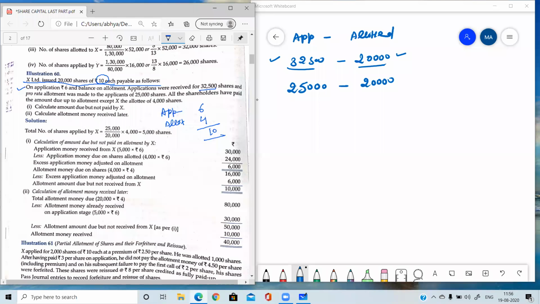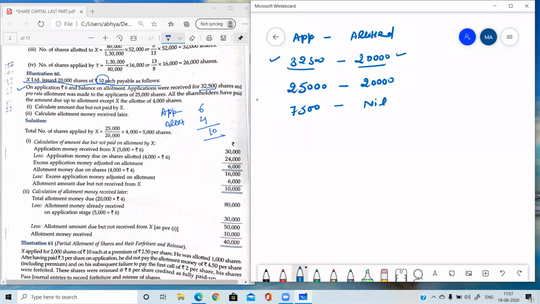Okay, so rejection. Now subtract 25,000 from 32,500. What is the number of shares left? That is 7,500. So that is refunded. Refunded means rejection.